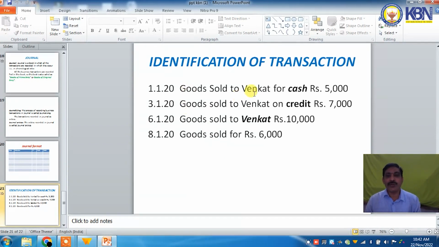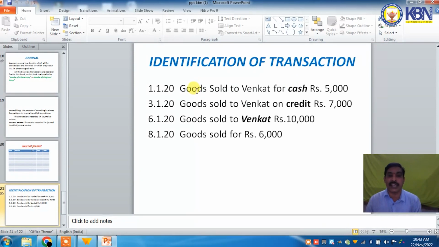Suppose goods sold to Venkat for cash, it is a transaction. In this transaction, goods is a real account, cash is a real account. Both are real accounts, so apply the real account rule: debit what comes in, credit what goes out. When goods are sold to Venkat for cash, goods are an outgoing benefit. So what goes out, credit, as per the real account rule.